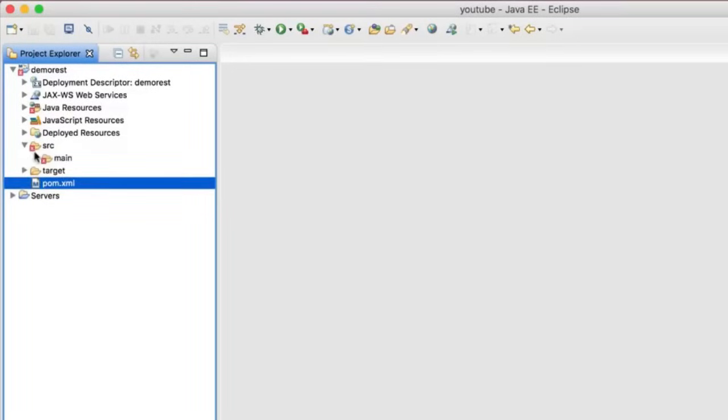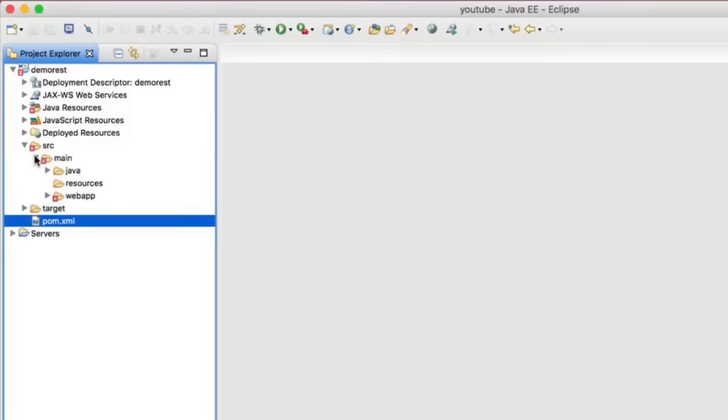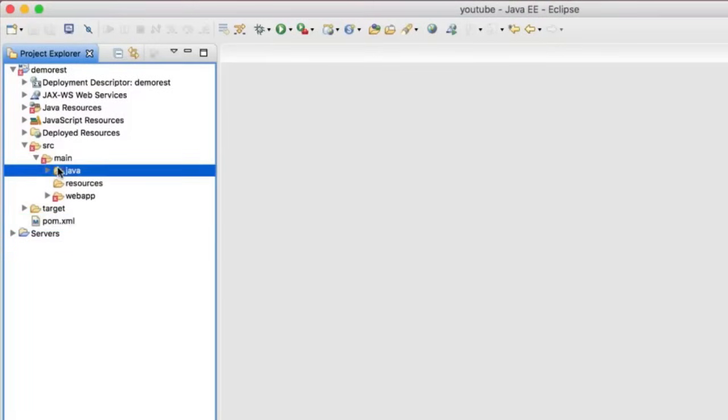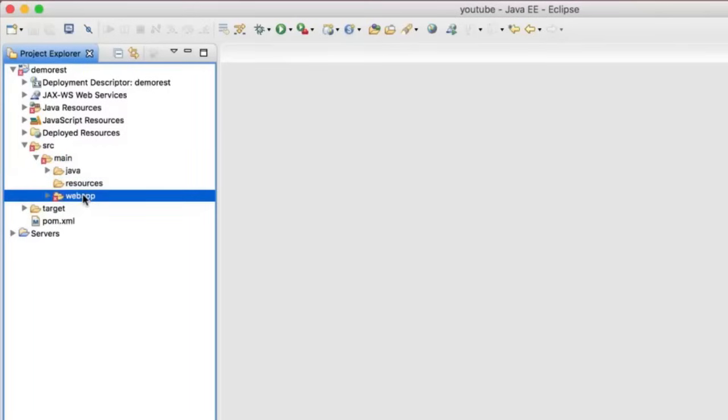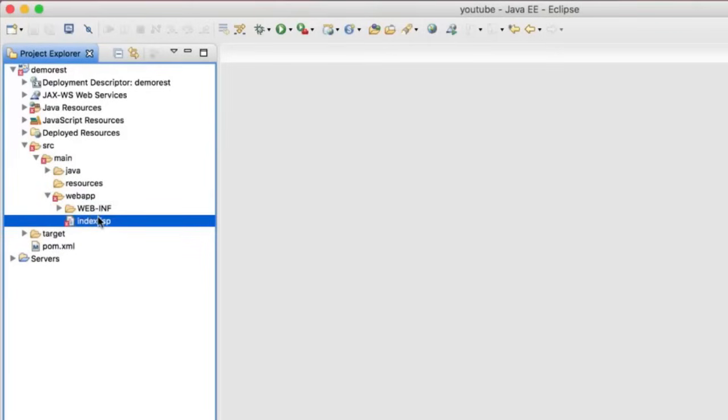So if you expand this src folder, and expand main, and if you have ever worked on servlet JSP before, you know this structure, right? We have this Java folder where you'll have all your Java files, of course. When you talk about servlets, when you talk about your model classes, everything will belong to this Java folder. And all your pages, for example JSP pages and JavaScript files, will belong to this webapp. If you expand this webapp, we already have an index.jsp.